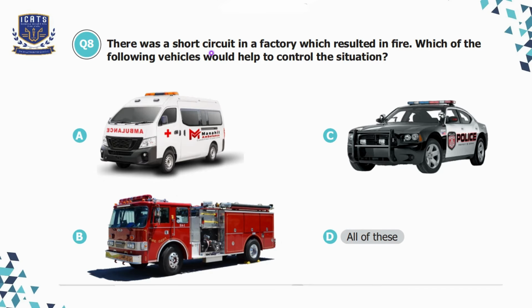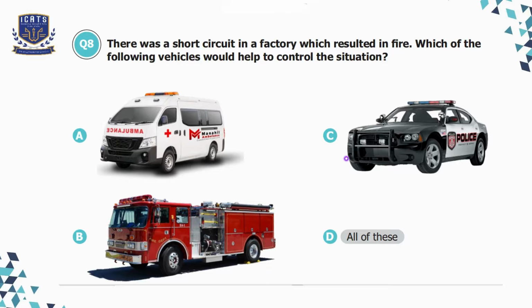Question number 8. There was a short circuit in a factory which resulted in fire. Which of the following vehicles would help to control the situation? Option A, ambulance, which is useful for treating people affected by burns or smoke inhalation. Option B is fire truck. A fire truck is specifically designed to put out fires with water hoses and other firefighting equipment. So it is the most important vehicle for controlling the fire.